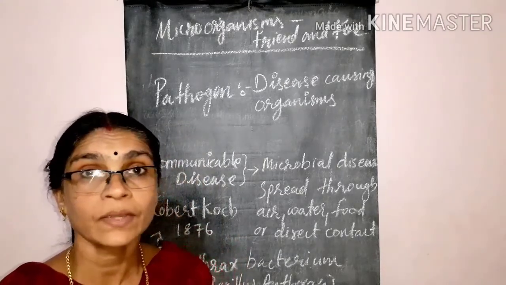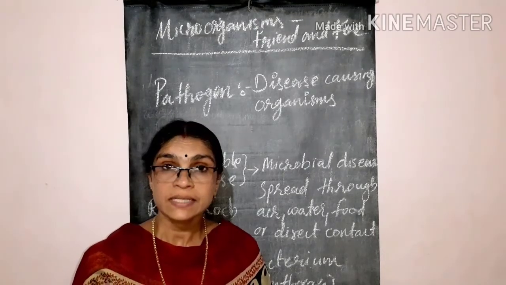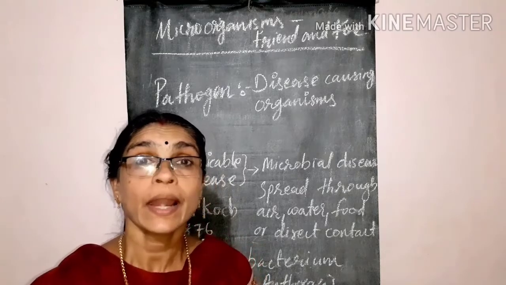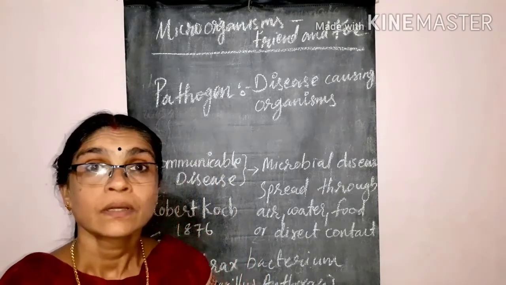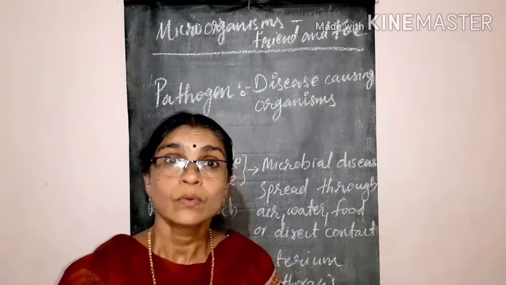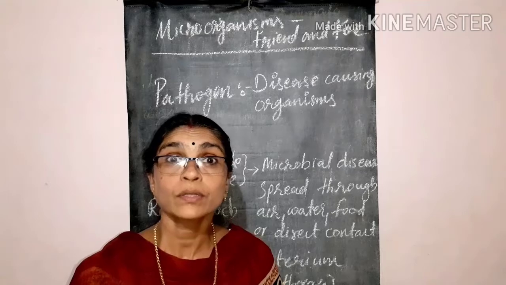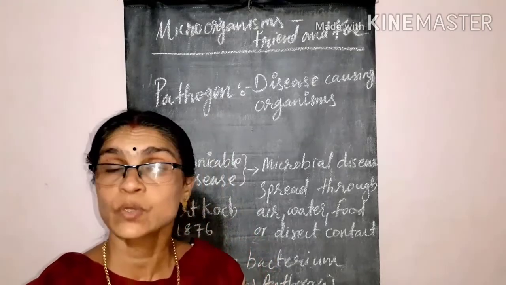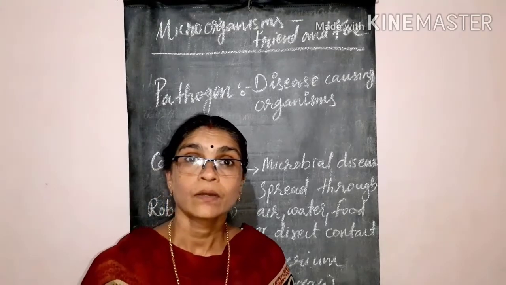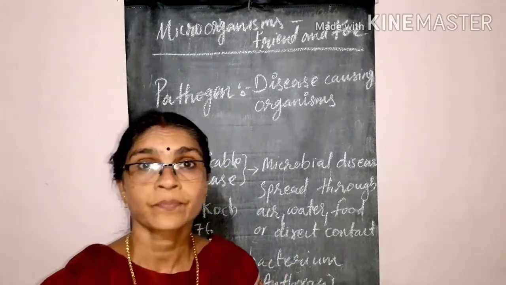We should be very careful inside our house and also around us, not allowing the breeding of mosquitoes, which may cause a lot of communicable diseases. We have to be vigilant in those measures.